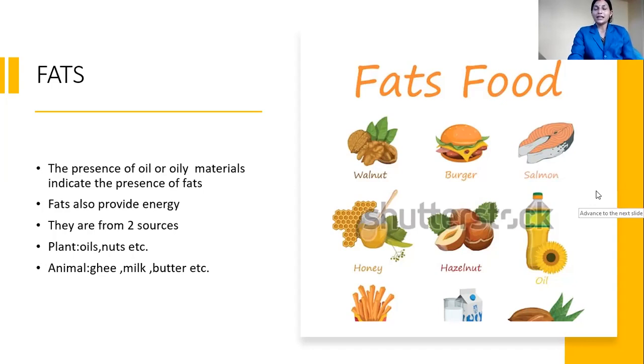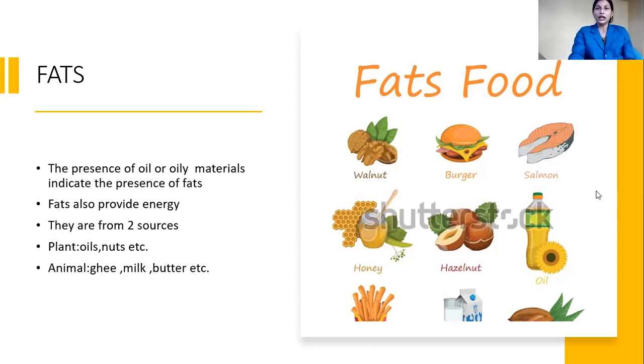Now, then we studied the protein test. In the protein test, we take a test tube, and in that test tube, first we add the food sample. Then what do we add? Then we add copper sulfate solution, then caustic soda solution. And we observe the violet color. If you are not able to understand or remember, see the YouTube video again and again by pausing. Then you can understand how to study again and again.